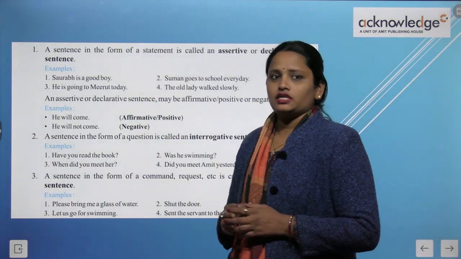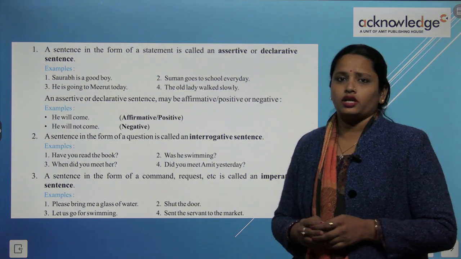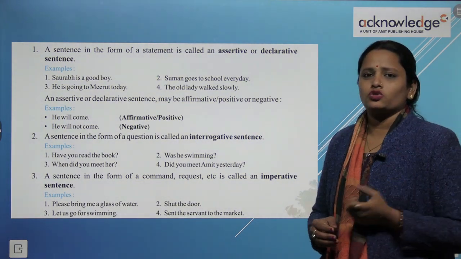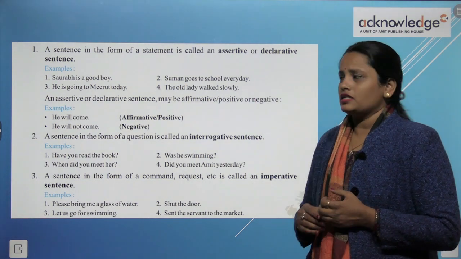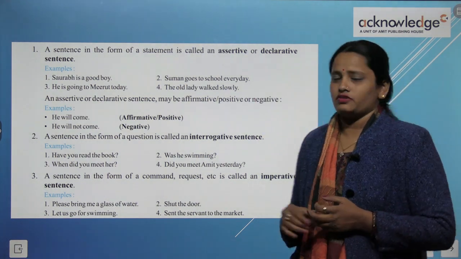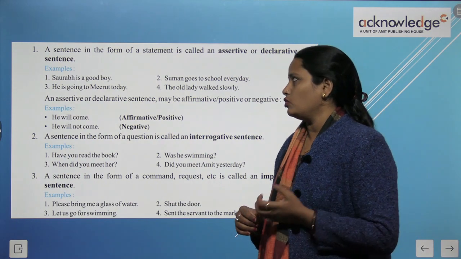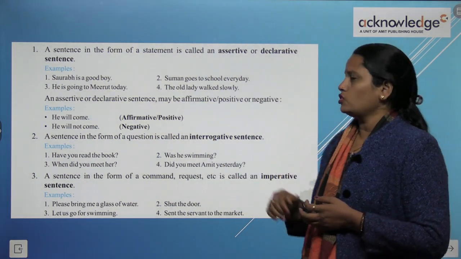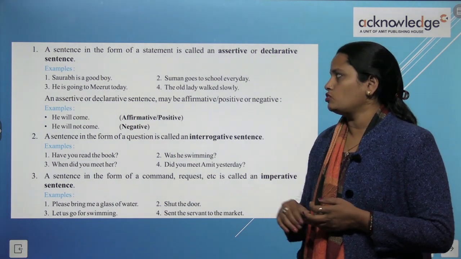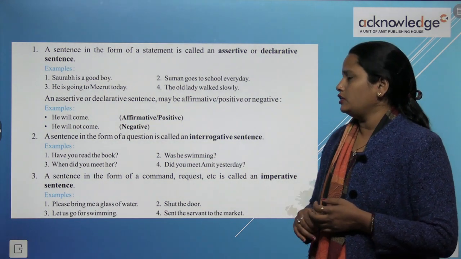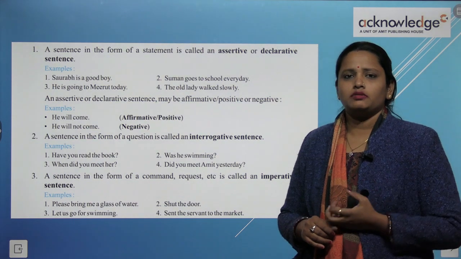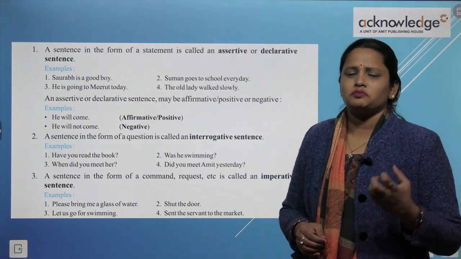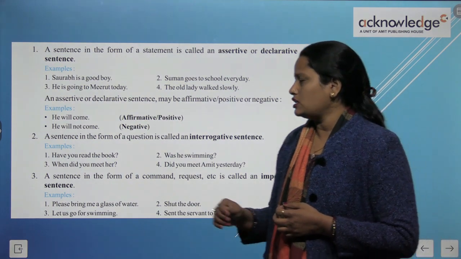A sentence in the form of a statement is called an assertive sentence. So वो statement जो simple sentences होते हैं वो assertive sentence कहलाते हैं और इन्हें declarative sentence भी बोलते हैं. For example, Saurav is a good boy. Suman goes to school every day. He goes to Meerut today and the old lady walked slowly. So यहाँ जितने भी sentence हमने अभी देखे ये सारे कुछ ना कुछ बातें बता रहे हैं. Simple sentences हमने यहाँ पे use किए.